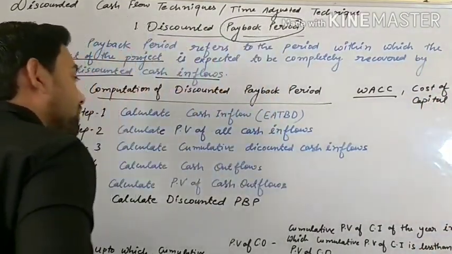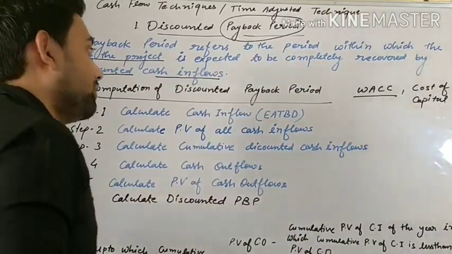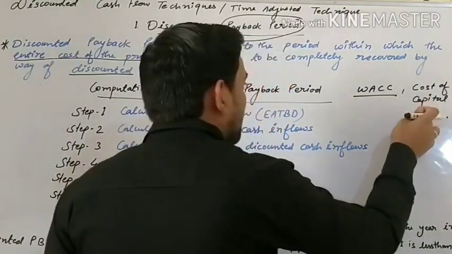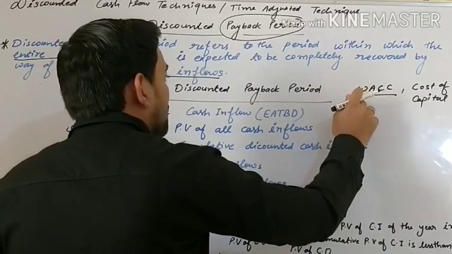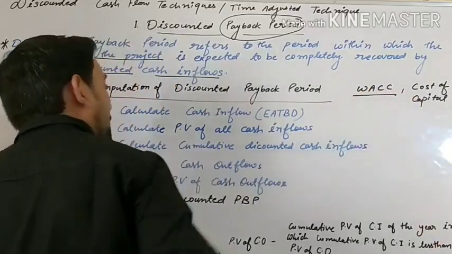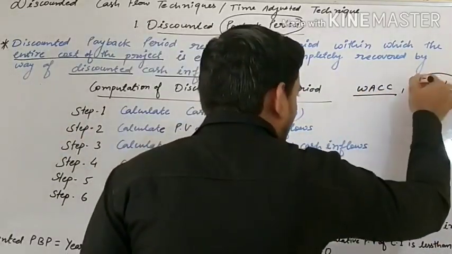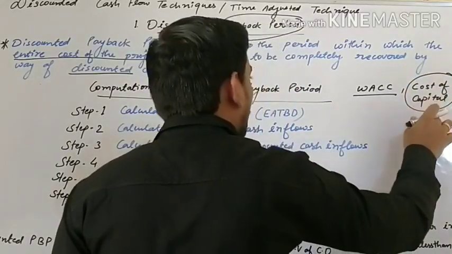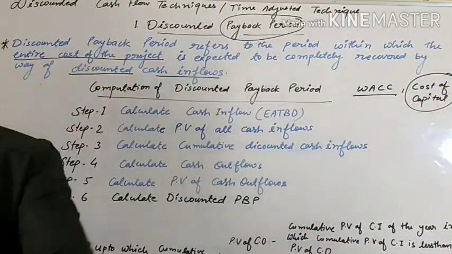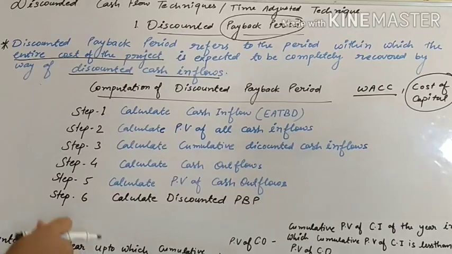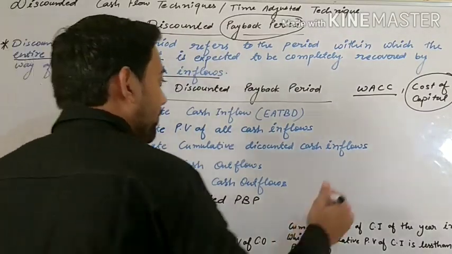In the next unit there is a topic, cost of capital, under which you will study weighted average cost of capital. The rate of cost of capital is a discounted factor. How is it calculated?